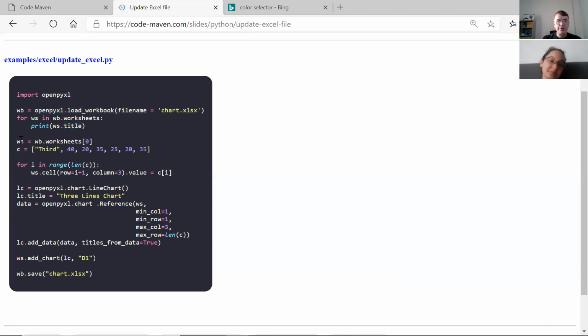Here we're taking the first worksheet and adding some data to it, and then creating a new chart, and at the end we're saving it. So this is basically an example where I have an existing Excel file, read it, make some changes, and save it again. So we can see that we can do that as well.